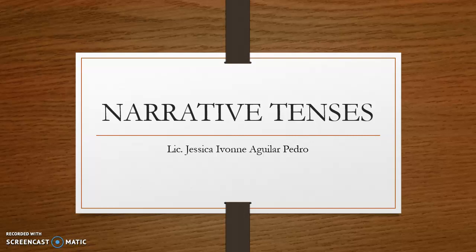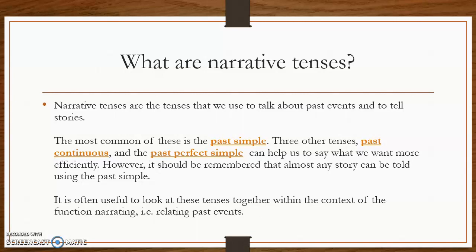Remember that in the individual sessions that we had the previous day, we are going to work especially with three kinds of past: the past simple, the past continuous, and the past perfect simple. Those three tenses are the ones that you are going to use to narrate, to describe. Remember that you are going to select a social event or a sports event like the one that I put in the worksheet as an example.